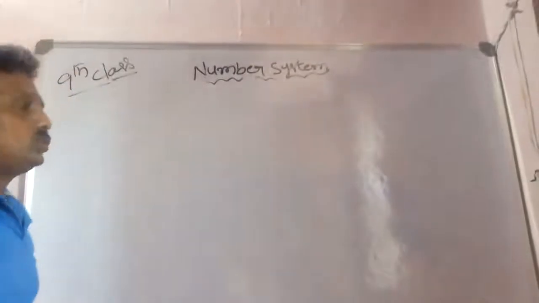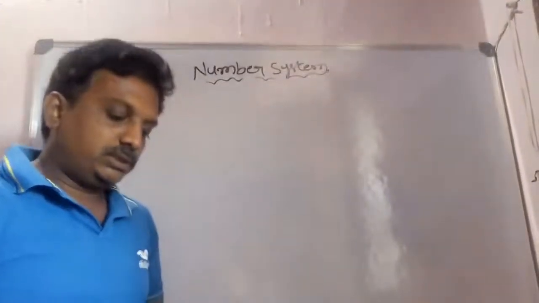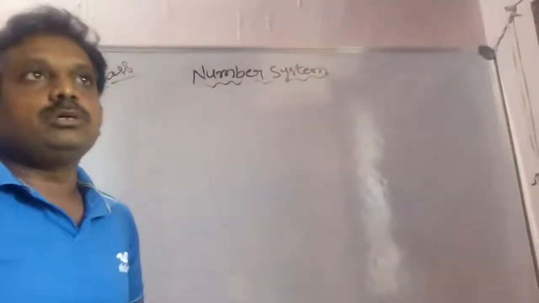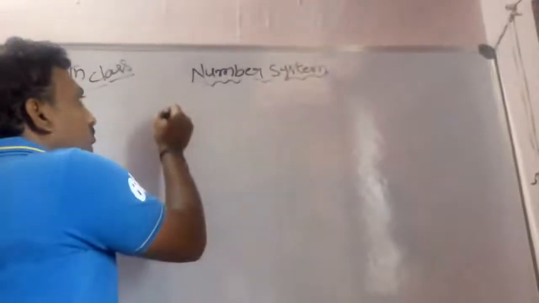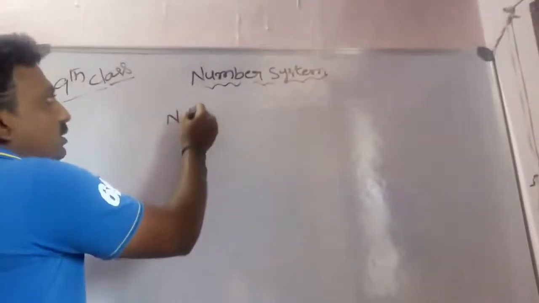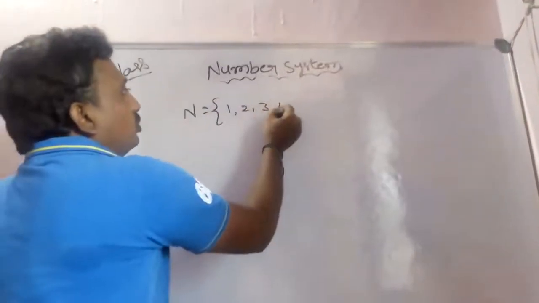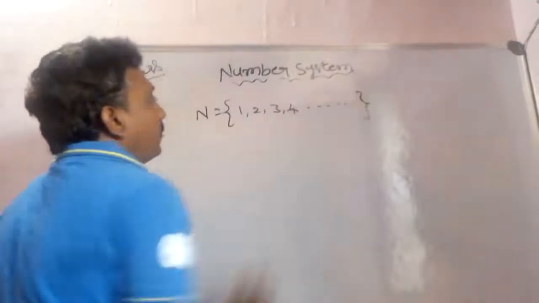So students, today our topic is number system. This is ninth class portion. We know that already numbers. So countable numbers are called natural numbers. That equals to N. It is denoted by capital N. N equals to set of 1, 2, 3, 4 and so on.